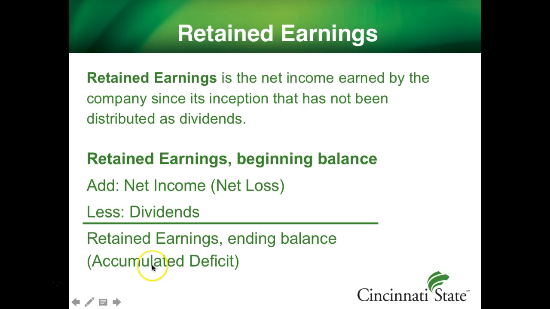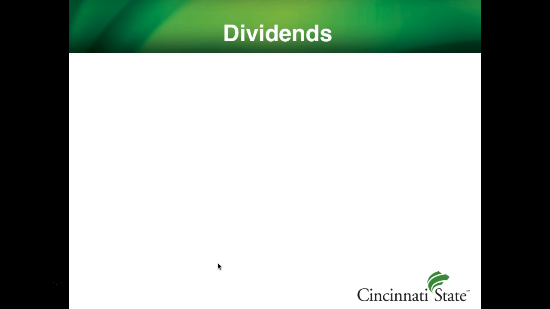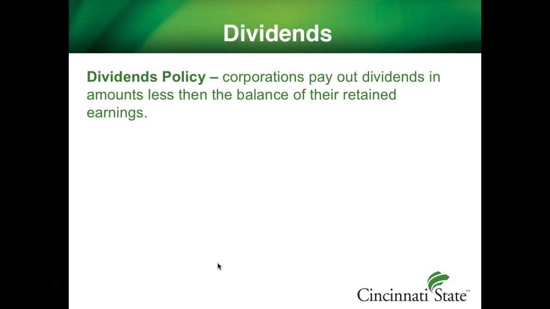If a company had a number of bad periods, the balance can become negative and it will be called accumulated deficit. A corporation will declare dividends to keep their shareholders happy. After all, one of the major reasons investors would invest is to share in the company's profits and have a return on their investment.